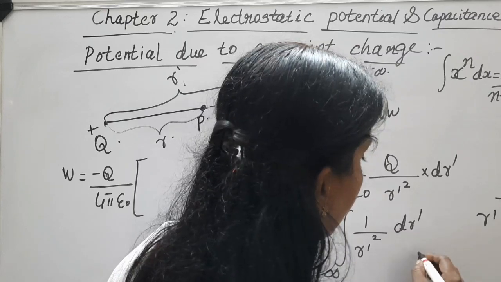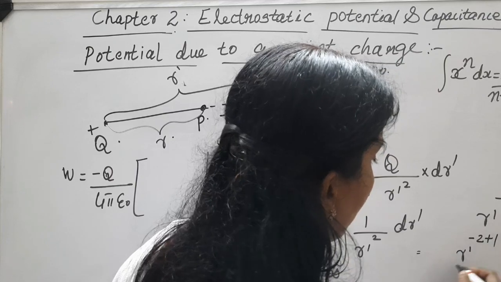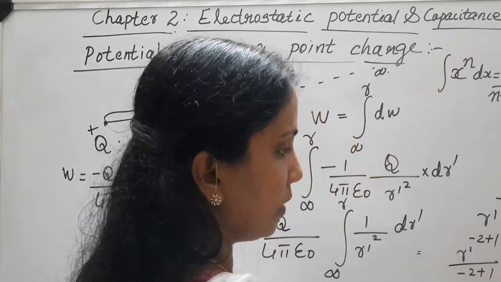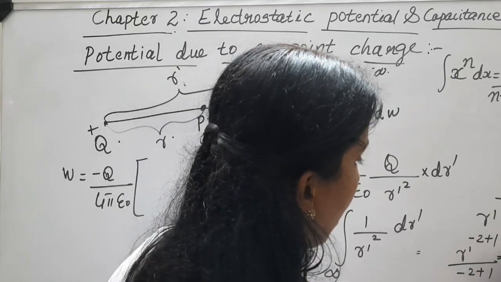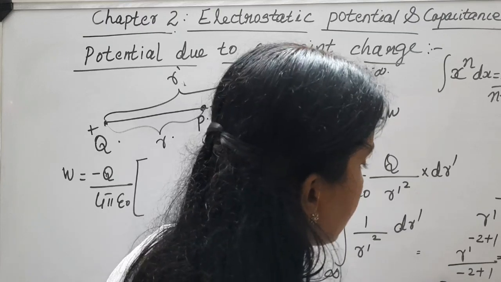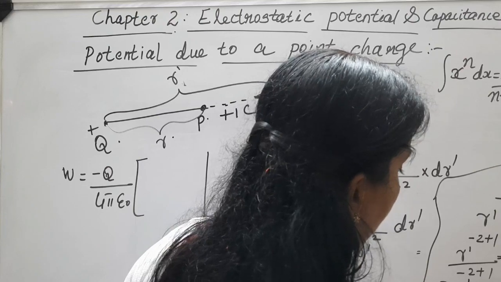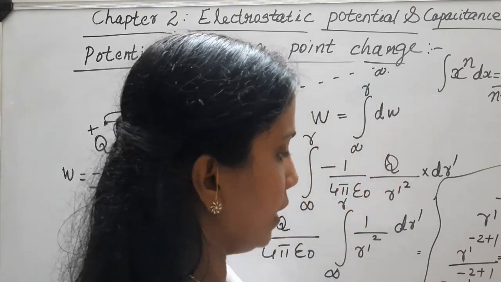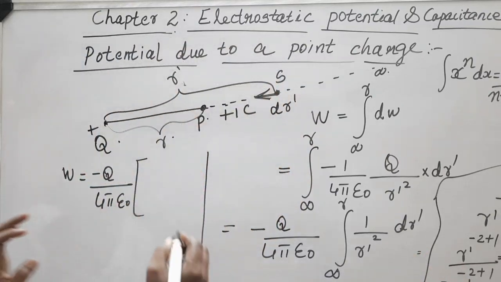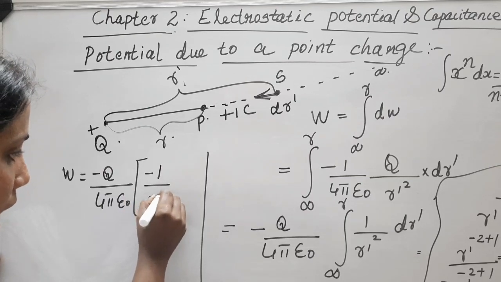So the result of integration becomes what? R dash raised to minus 2 plus 1 divided by minus 2 plus 1. What is minus 2 plus 1? Minus 1. So it becomes R dash raised to minus 1 by minus 1, or it is the same as minus 1 by R dash. So the result of integration of this becomes minus 1 by R dash.